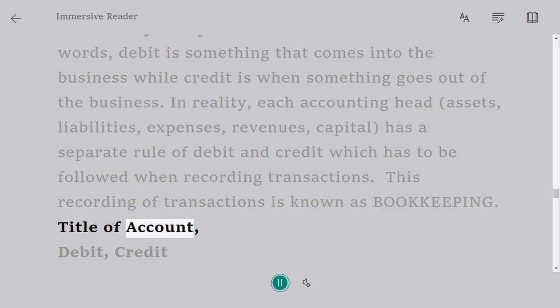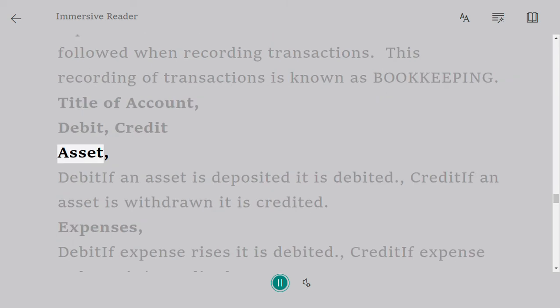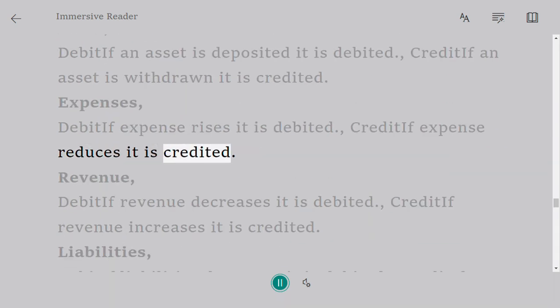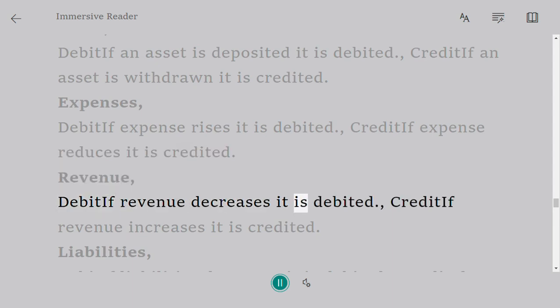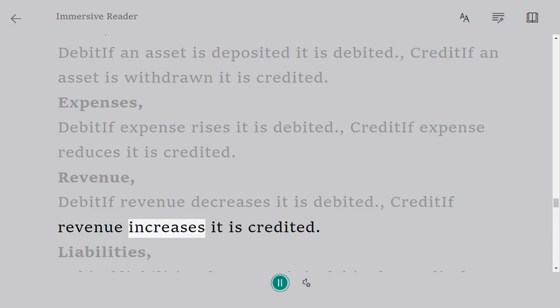Title of account, debit, credit. Asset: debit if an asset is deposited, it is debited. Credit if an asset is withdrawn, it is credited. Expenses: debit if expense rises, it is debited. Credit if expense reduces, it is credited. Revenue: debit if revenue decreases, it is debited. Credit if revenue increases, it is credited.